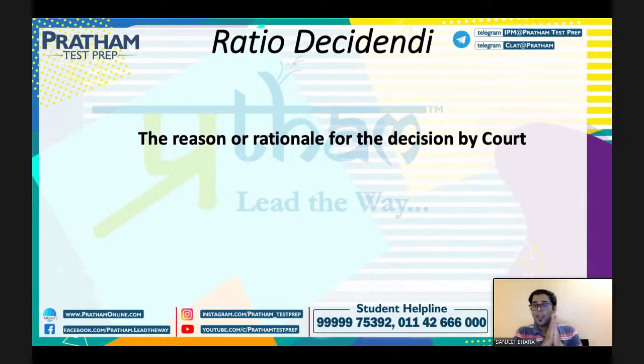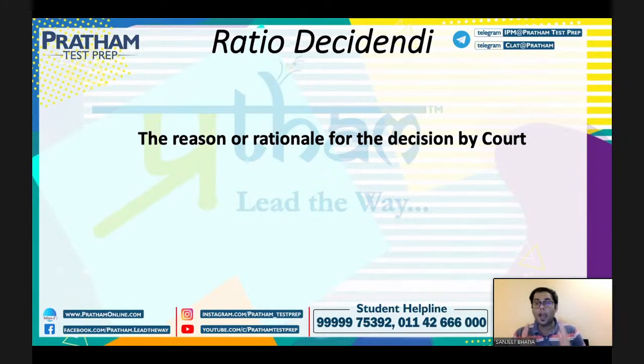So this will be a very, very largely used term in the law school arena also. Once you're in law school, you'll be reading a lot of ratio decidendi. Why? Because these are the reasons or rationale for which the court has given such a decision. In law schools, there will be a lot of problem-based questions given to you. They'll give you real life problems, and now you have to apply these laws to these real life problems.